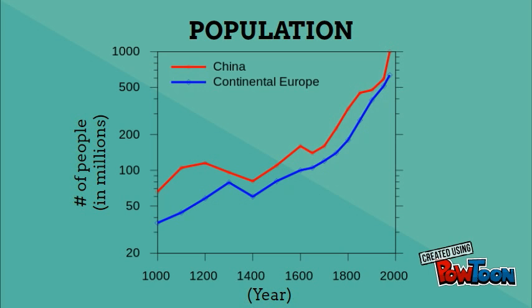As you can see, between 1300 and 1400, the population in Europe was in a steady decline, along with China, due to the effects of the bubonic plague. Then, with the emergence of mercantilism and capitalism in Europe as a whole, you can see the population start to increase again.